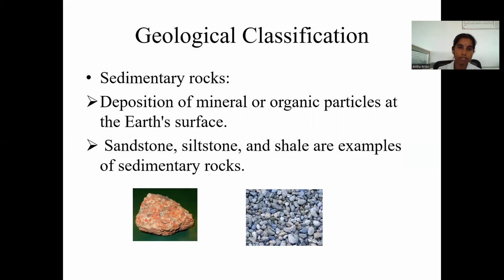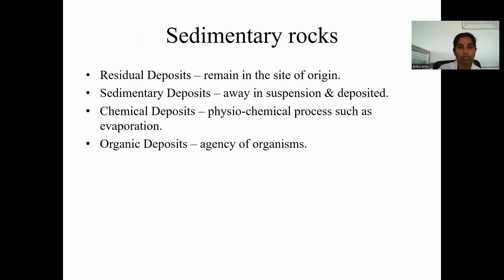Next, geological classification of sedimentary rocks. Sedimentary rocks are formed by the deposition of mineral or organic particles at the earth's surface. Sandstone, siltstone, and shale are examples of sedimentary rocks. Residual deposits remain at the site of origin.